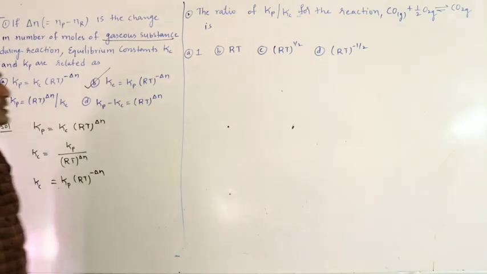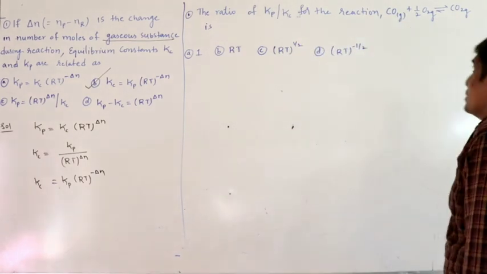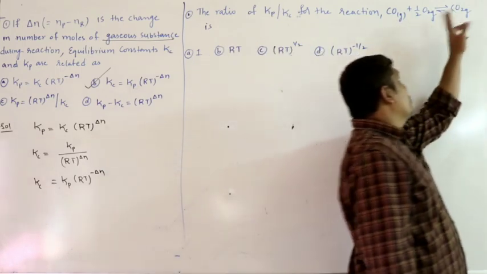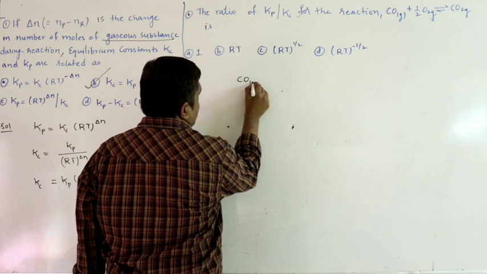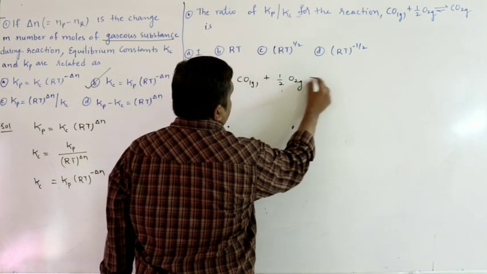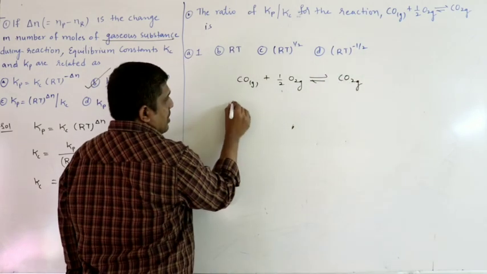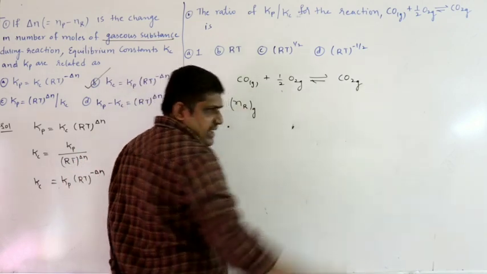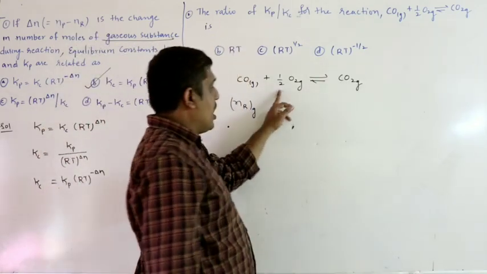Next, coming to the next one, the ratio of Kp by Kc for this reaction. So see the given reaction. CO gas plus half O2 gas, equilibrium CO2 gas. So find the number of moles of gaseous reactants. How many gases? All are gases. Check whether it is balanced or not. One carbon, half O2.